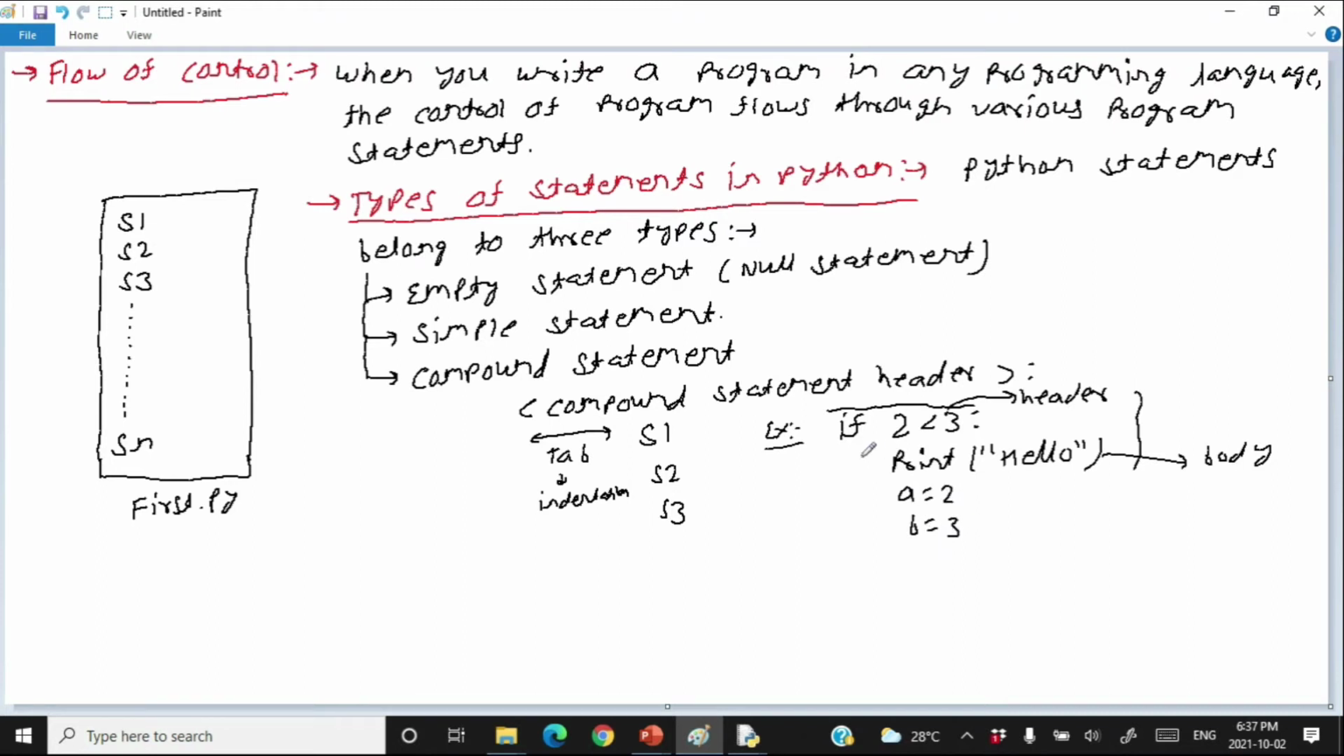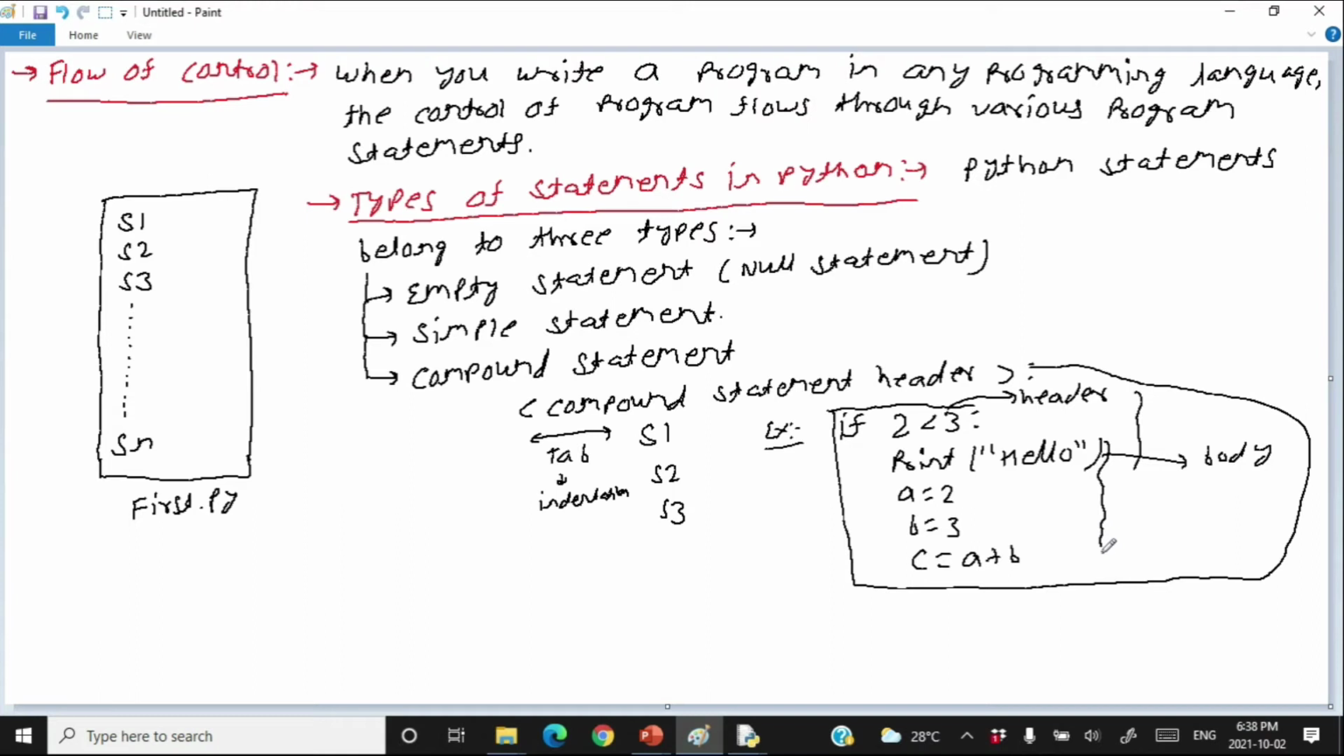I'm not going to explain the meaning of if. We will have a separate video on it. But right now you can just understand what we mean by compound statement. c is equal to a plus b. So everything together is now a compound statement, and now you have a larger body. This whole block is the body. Hopefully you understand what I mean by compound statement. Maybe you don't know what if is, but in later videos we are going to learn all of this.